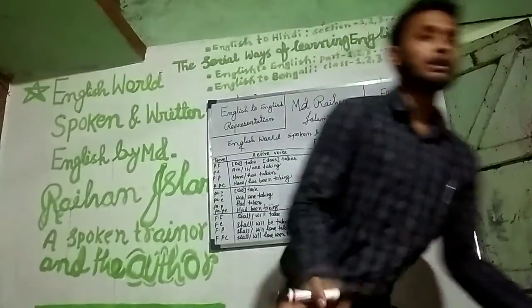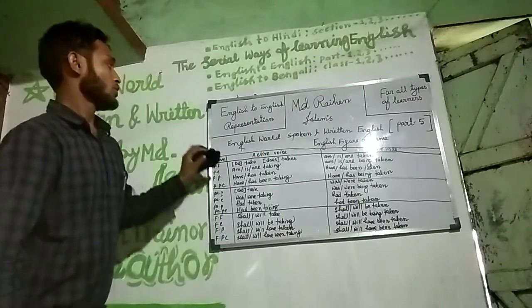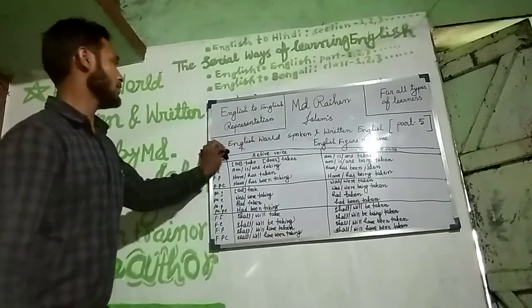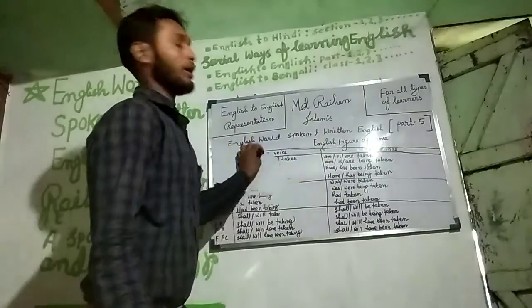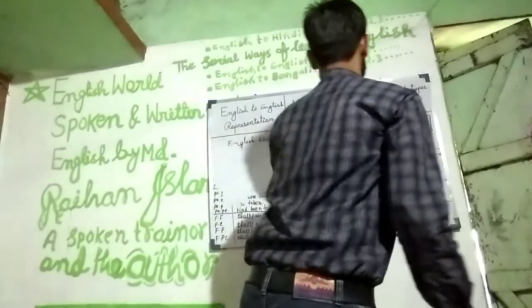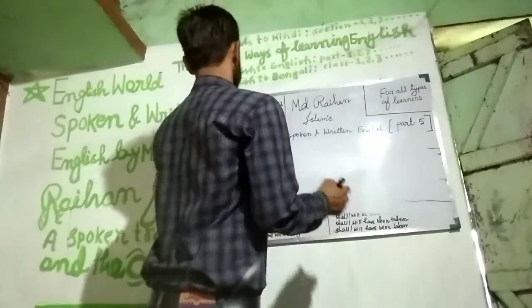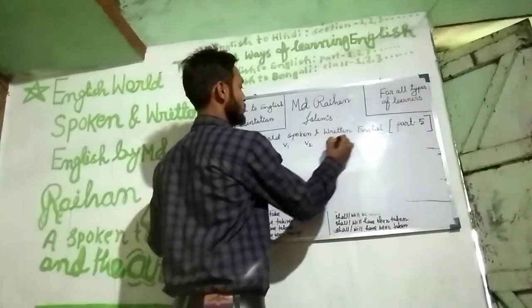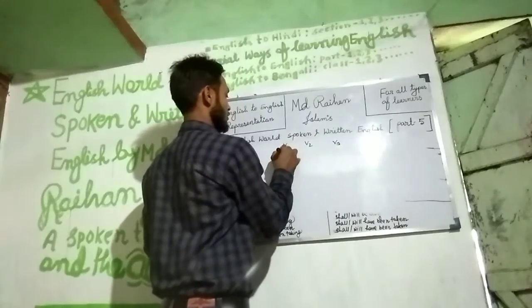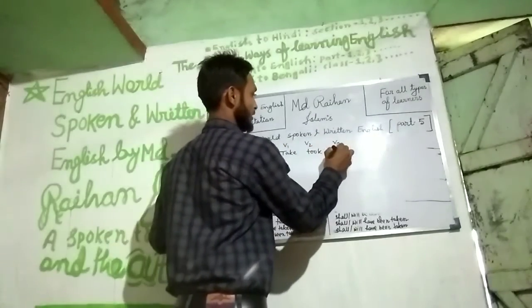Okay guys, at this moment we shall learn how to make 12 in an easy way. V1, V2, V3: take, took, taken.